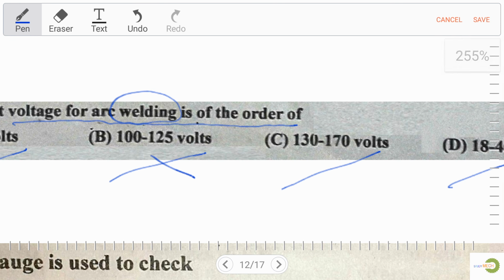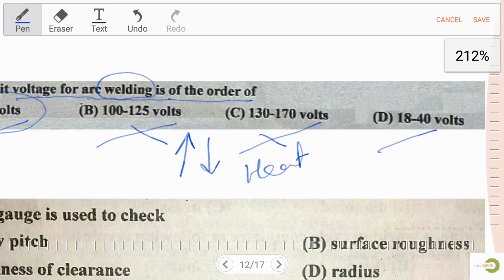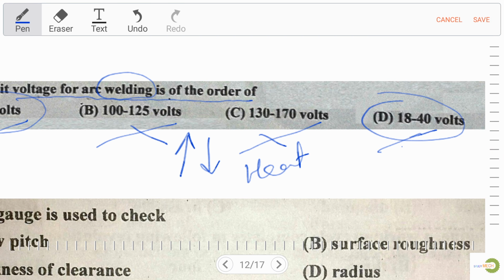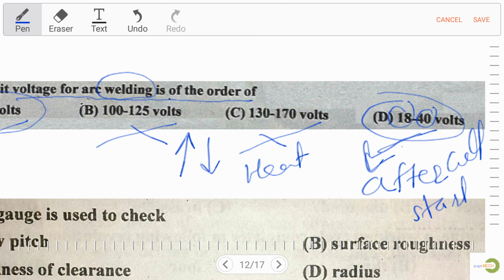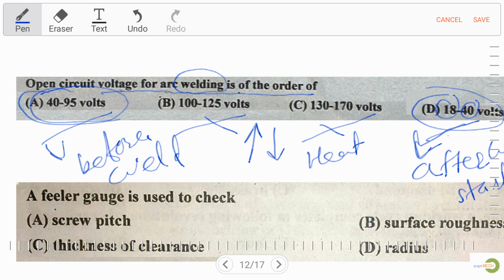Well, options B and D are not the right answer because in welding, current is high and voltage is low to develop heat. So always remember. Now we have confusion for option A and option D. Let me clear one thing. Option D, that means 80 to 40 volts, is set after welding starts. But before welding starts we have to adjust the voltage. Before weld start we have to set the voltage up to 40 to 95.